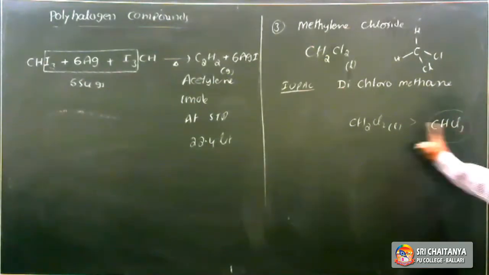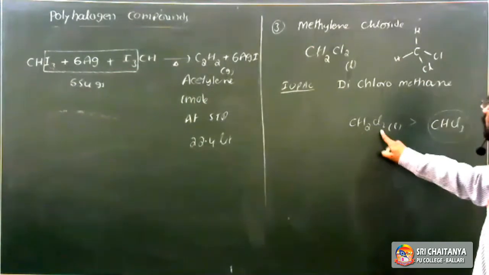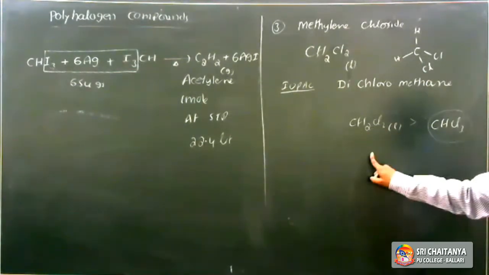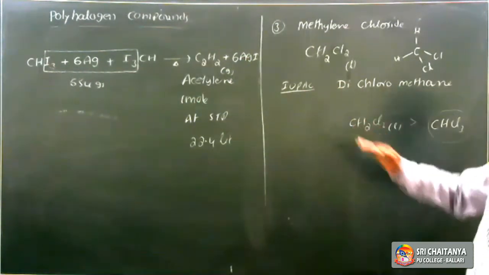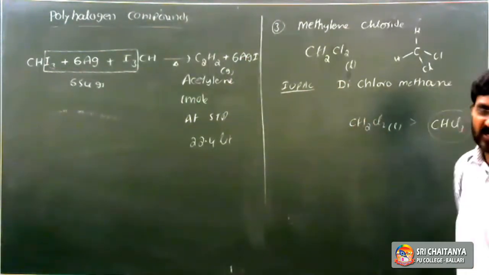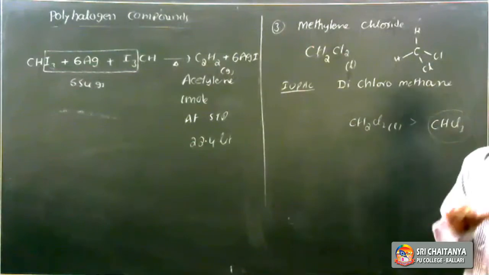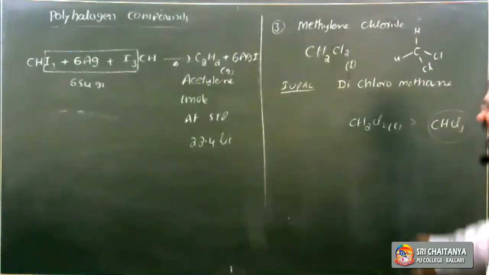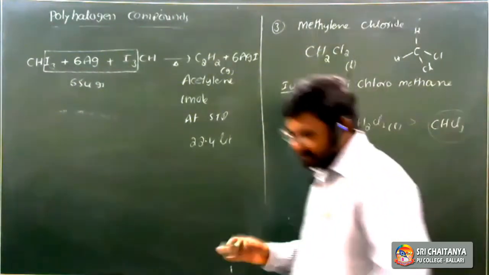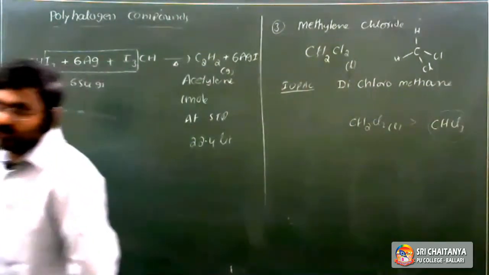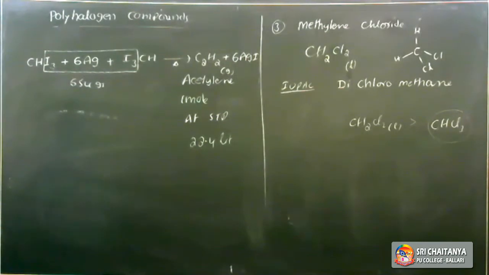So instead of chloroform, CH2Cl2 is widely used as a solvent in the manufacture of drugs. It is also used as a paint remover, a metal surface cleaner, and a degreaser, to remove the greasy nature. So these are the uses of methylene chloride.